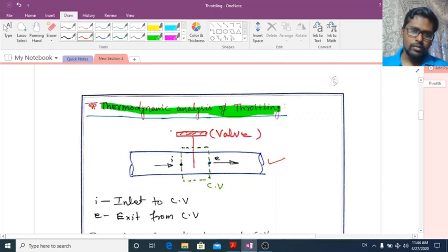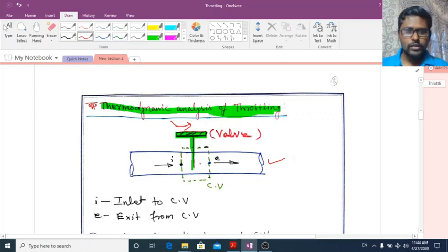This is our valve. What will happen if I rotate the valve? If I rotate the valve, it will open or close, increasing or decreasing the fluid flow area here.